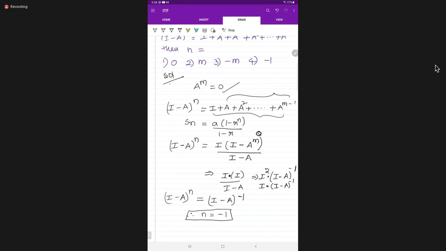The denominator value goes in the numerator, and you get minus 1. So I square value is I into I minus a to the power of minus 1. Compare these two, n is equal to minus 1. Is it clear? Clear, ma'am.